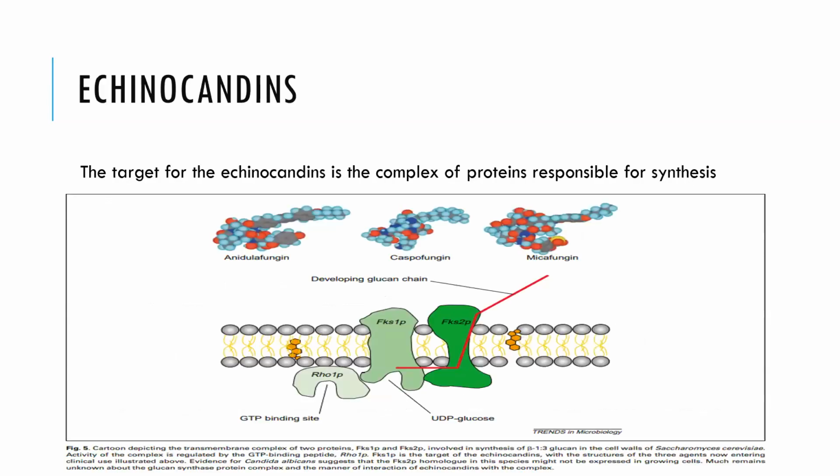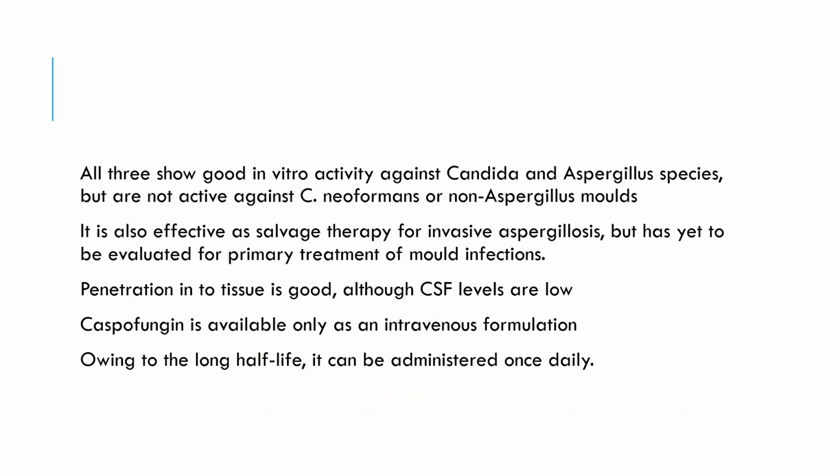Now, the next class is echinocandins. The target for echinocandin is the complex of proteins responsible for cell wall synthesis. It will hamper the formation of the cell wall.